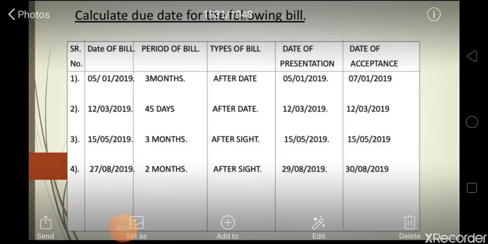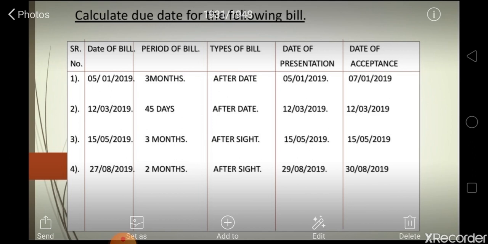So let's begin with the calculation of due date for the following bills. Okay students, in the first question, 5th Jan 2019 is the date of bill. Period of bill is 3 months. Type of bill is after date. Date of presentation is 5th January 2019 and acceptance date is 7th Jan 2019. And in the second one, 12th March 2019,